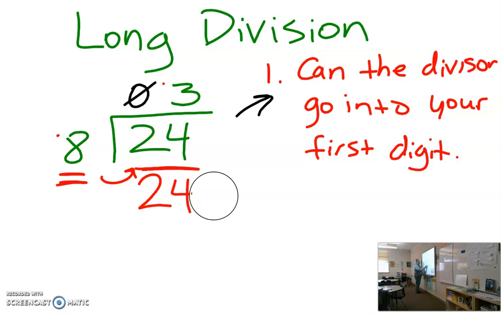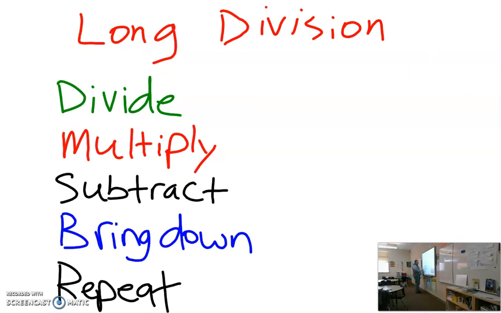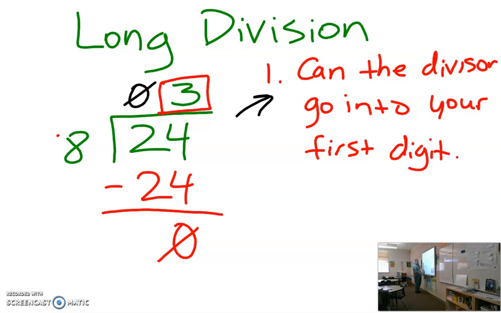Let me make a quick change so we're not getting confused about what this looks like as you're actually working. 8 times 3 is 24. So that's the multiplying part. The next part is I need to subtract. So if I go back and subtract, there it is. 24 minus 24 is 0. So in this case, I have no remainder. 8 is bigger than the 0. There are no more numbers to bring down, so my answer is just going to be 3. In this case, all we're doing is a simple single whole digit.